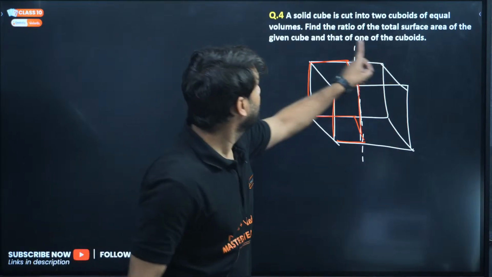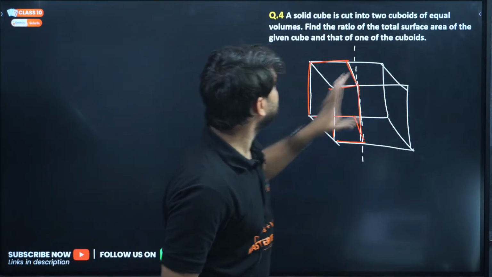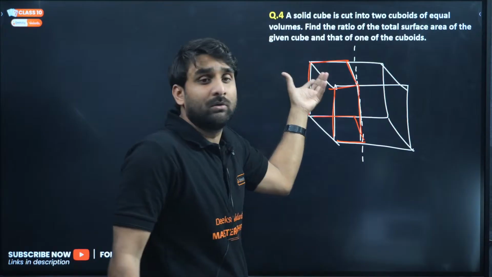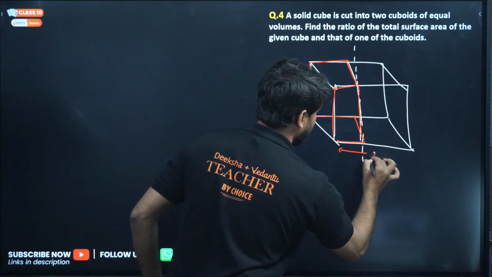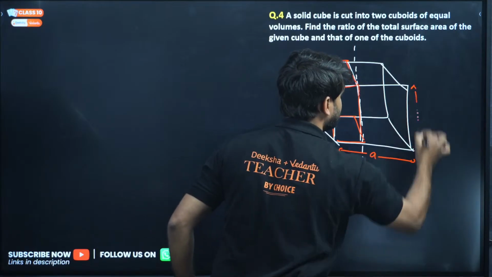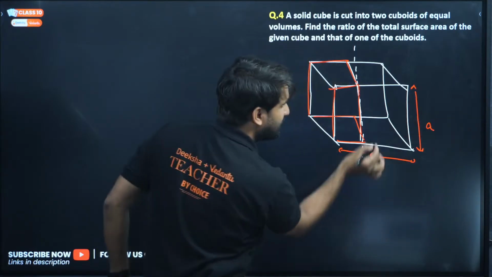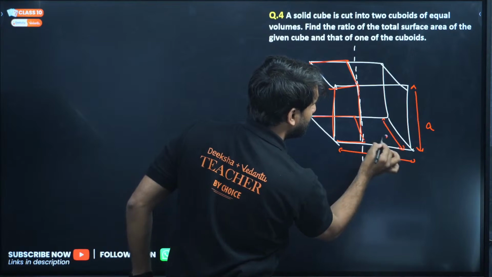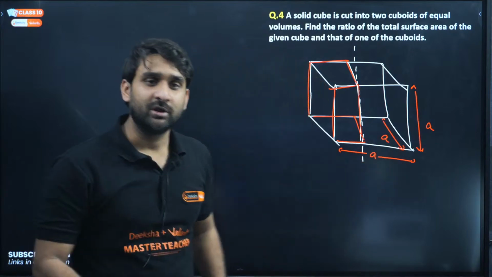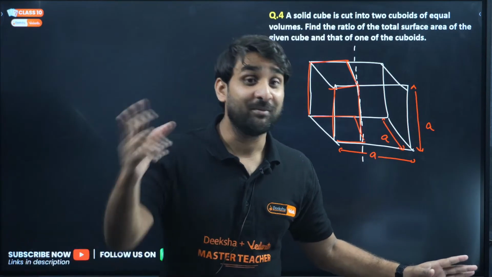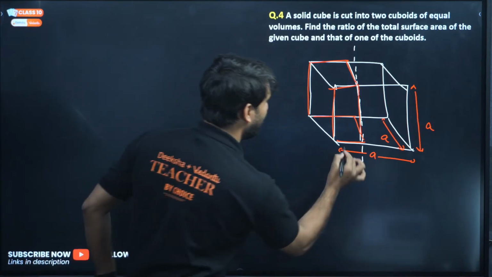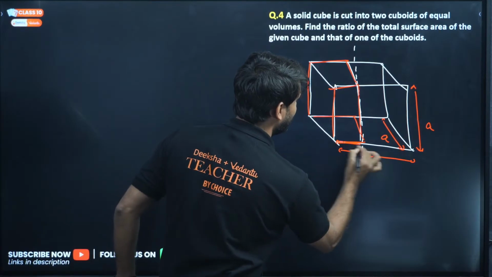Now look, find the ratio of the total surface area of the given cube. Let's say, assume this is A, so this will also be A, and this will also be A. You know, in a cube, every dimension remains equal to each other. Length, breadth and height, everything remains equal. But in a cuboid, it has become A by 2.